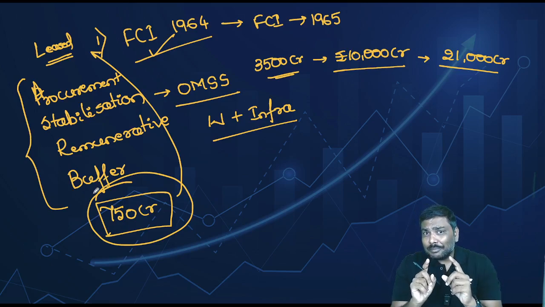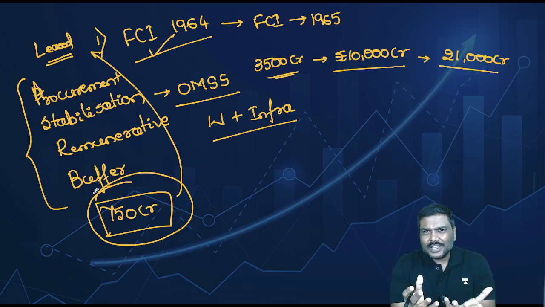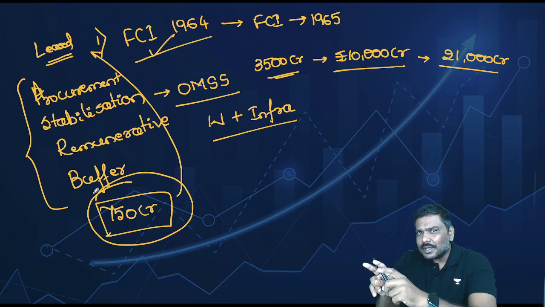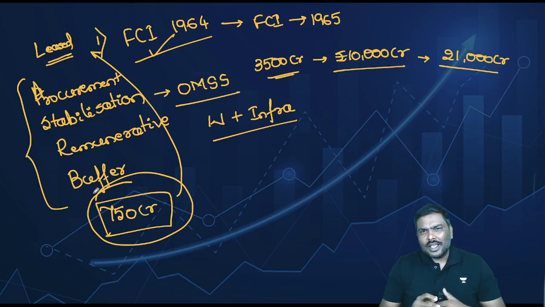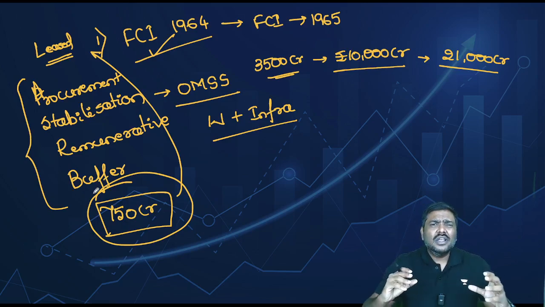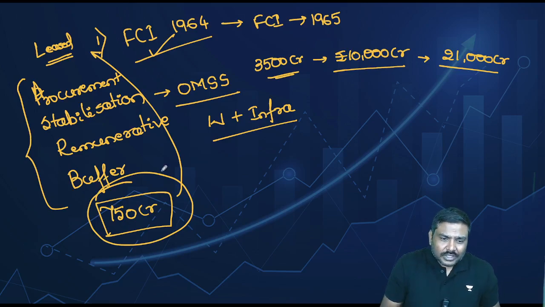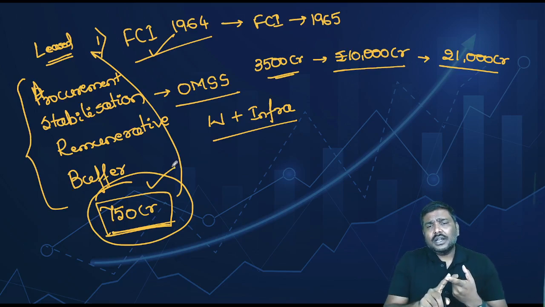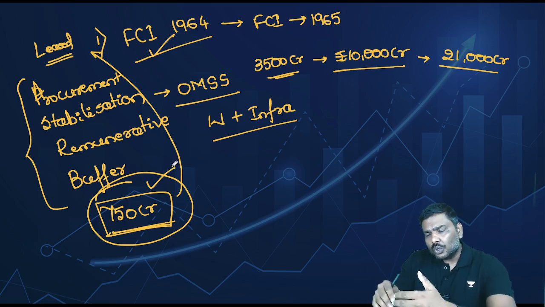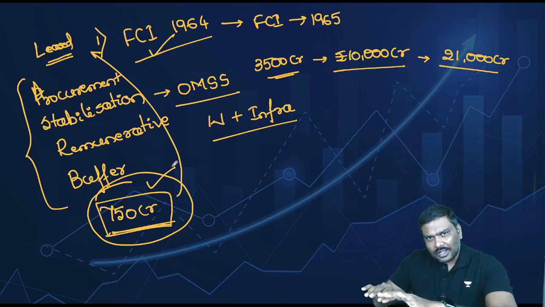And more importantly, please understand this. All of this is associated with the food subsidy burden for the government. Annually, the Government of India spends lakhs of crores of rupees under the food subsidy bill. It is expected that with reduction of this expenditure, the burden on FCI to borrow, to take loans from the market, will come down.